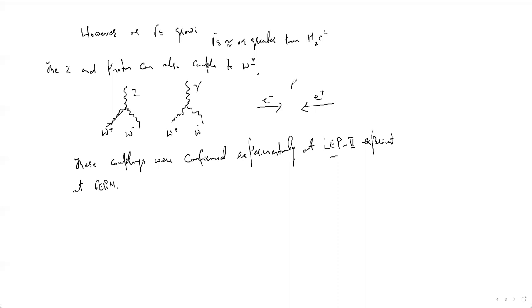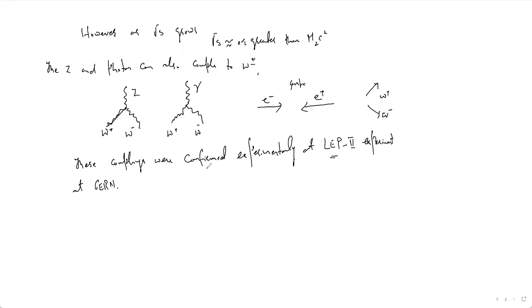So they confirmed these couplings with the help of this experiment. The electron and the positron collide at sufficiently high energies, and as a result, the W plus and W minus bosons were observed in the final state.